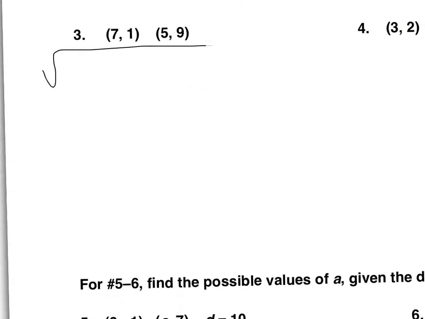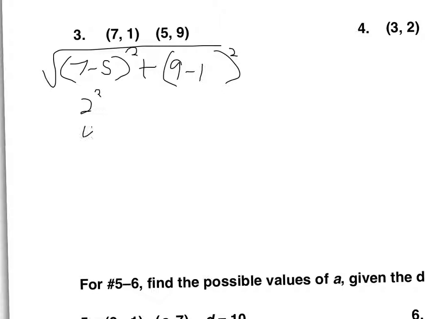Alright, number 3. So set up our radical, x minus x. So I'm going to do 7 minus 5, y minus y. Now, you can do 1 minus 9, that's fine, but you can also do 9 minus 1. That might be a little bit easier because your answer will end up positive. So 7 minus 5 is 2, square that you get 4. 9 minus 1 is 8, square that you get 64. Those get added together because of the plus sign in the middle. So we have square root 68. Alright, does that come out evenly? What does square root 68 equal on my calculator? It says it doesn't come out evenly.